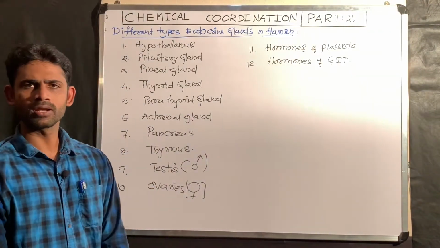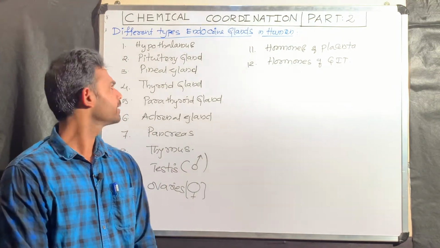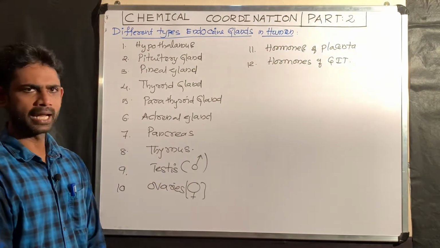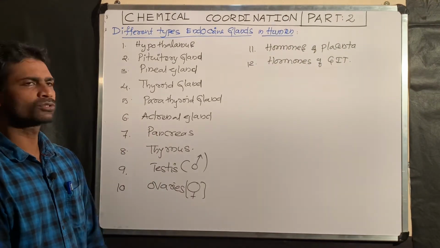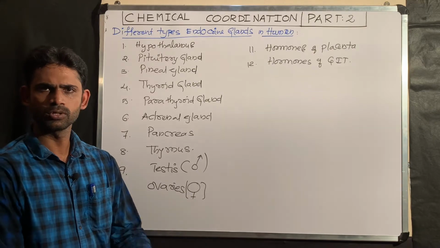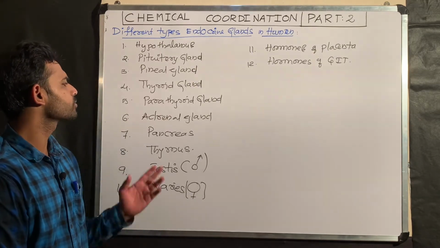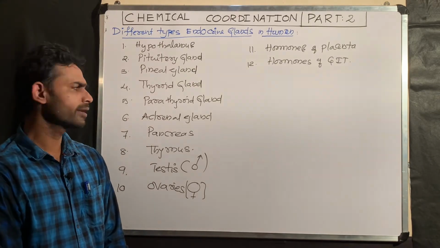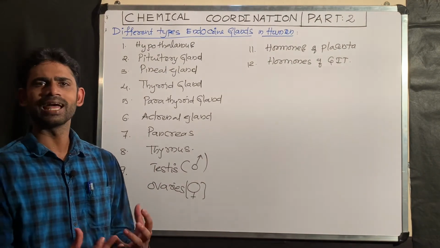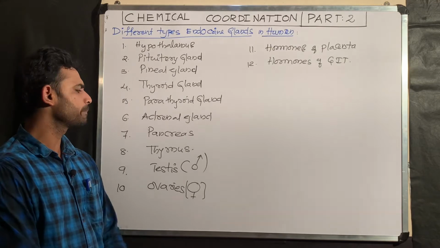After that, the smallest gland, that is the pineal gland. The next one is the largest endocrine gland, that is the thyroid gland. Thyroid gland itself is associated with the parathyroid gland, not only in structure, functions also both are coordinated. The next one is the suprarenal gland, that is the adrenal gland. The next one is a composite gland, a heterocrine gland, that is the pancreas.